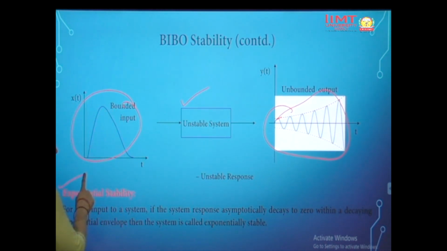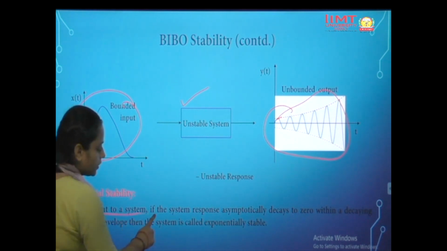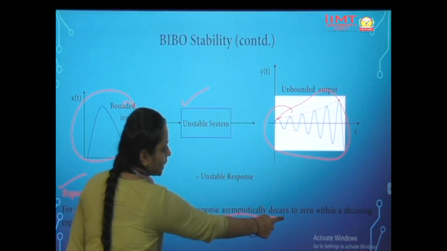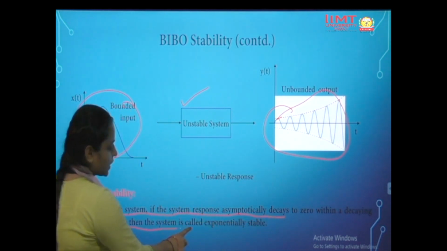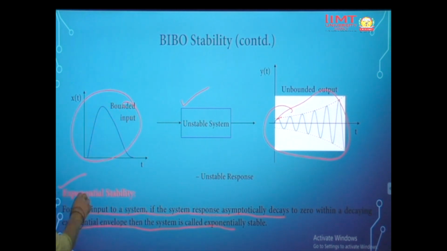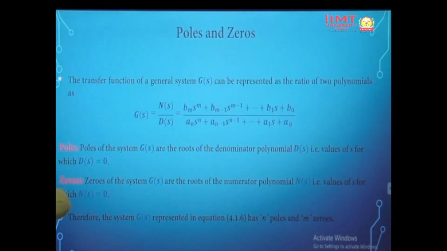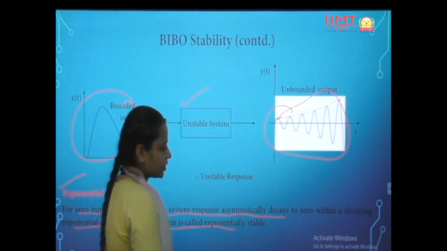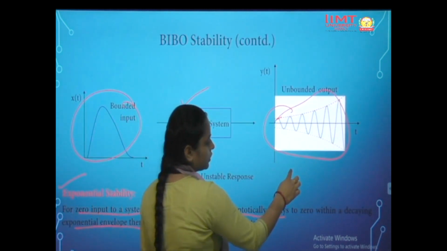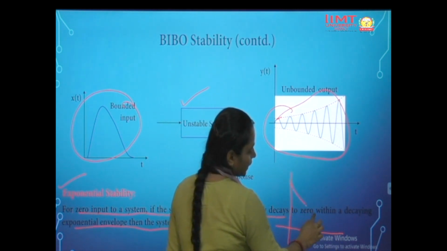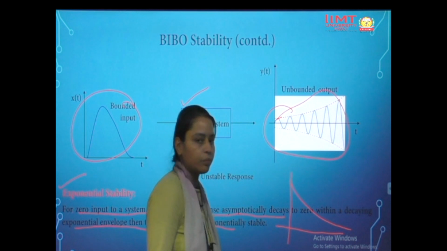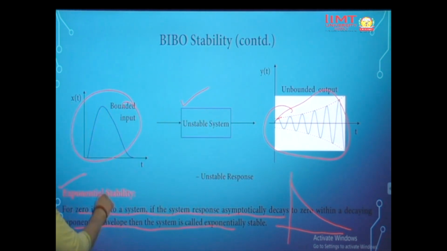Another is exponential stability. For exponential stability, for zero input, if the response asymptotically decays to zero with a decreasing exponential envelope, then the system is called exponentially stable. So a system is exponentially stable if it decays to zero with respect to time. For example, if we are getting output like this, then the system would be called exponentially stable.